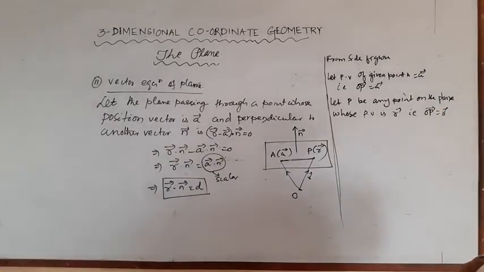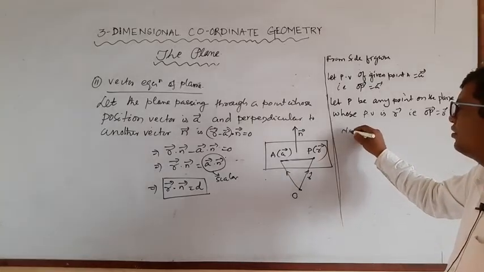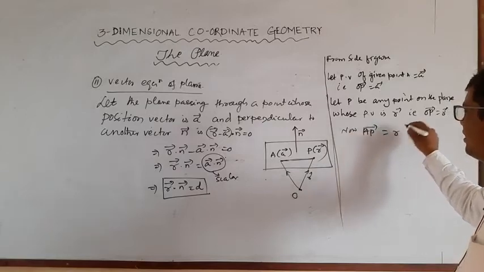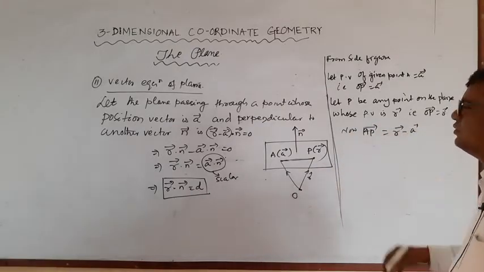Now AP vector is equal to R minus A vector.